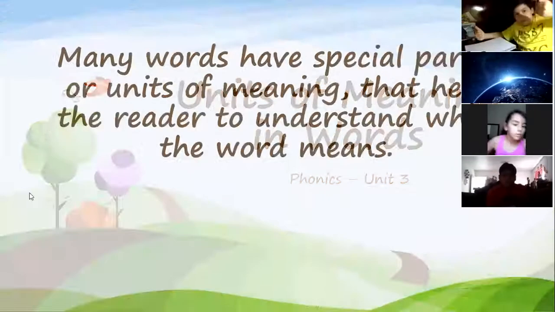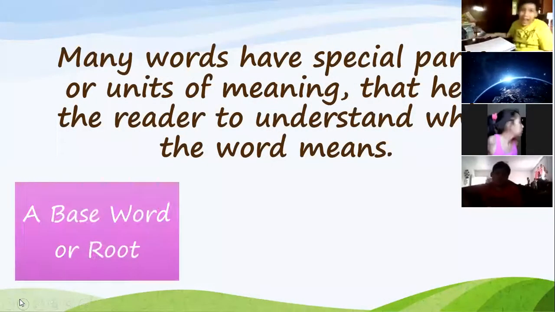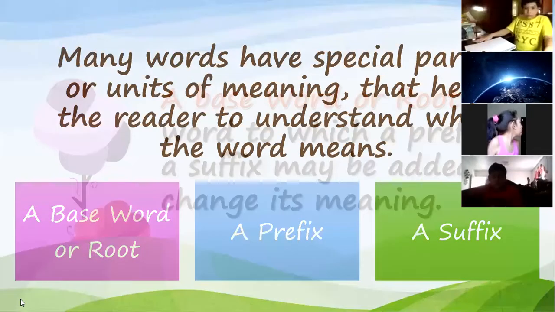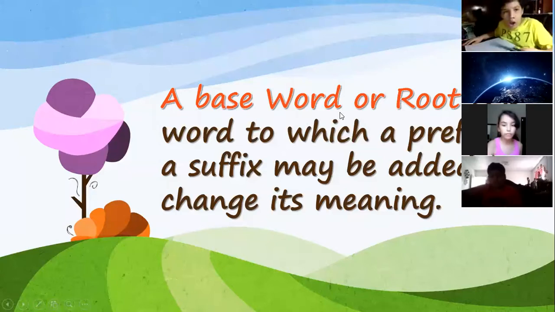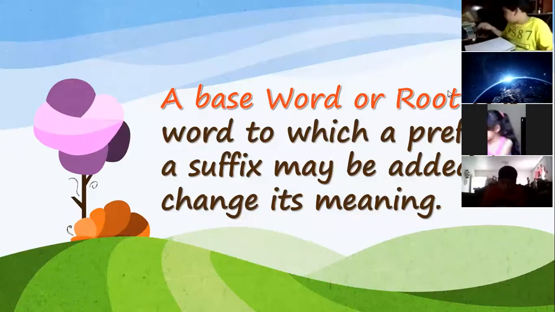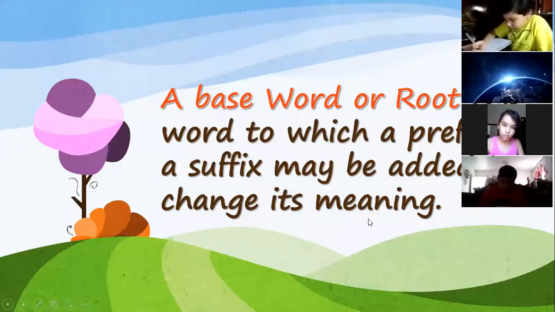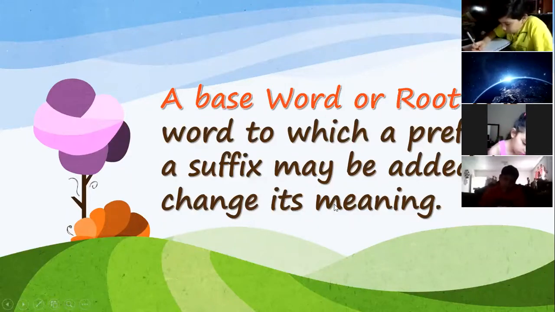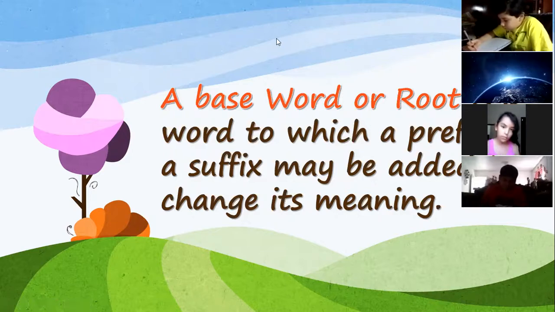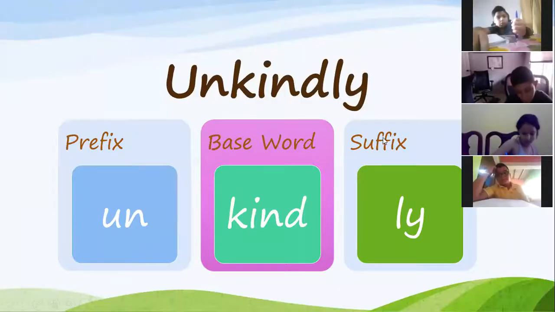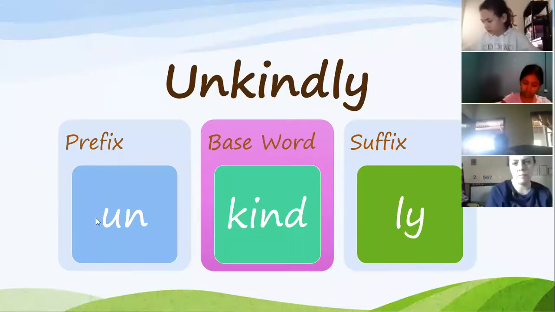Now let's try the first concept. A base word or root, you can write it in another color of pen. And the definition is a word to which a prefix or a suffix may be added to change its meaning. Remember to use pen, different colors of pen. Remember to write this example. Prefix un, base word kind, suffix ly. Okay, we can continue to the other one.